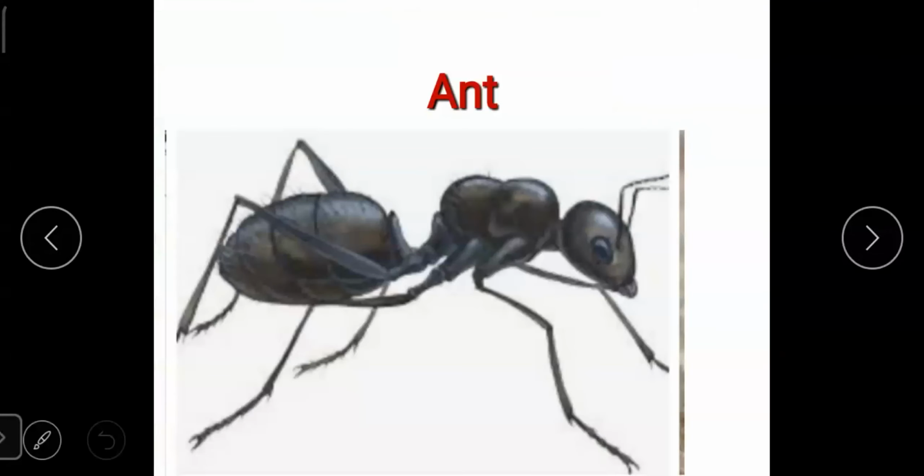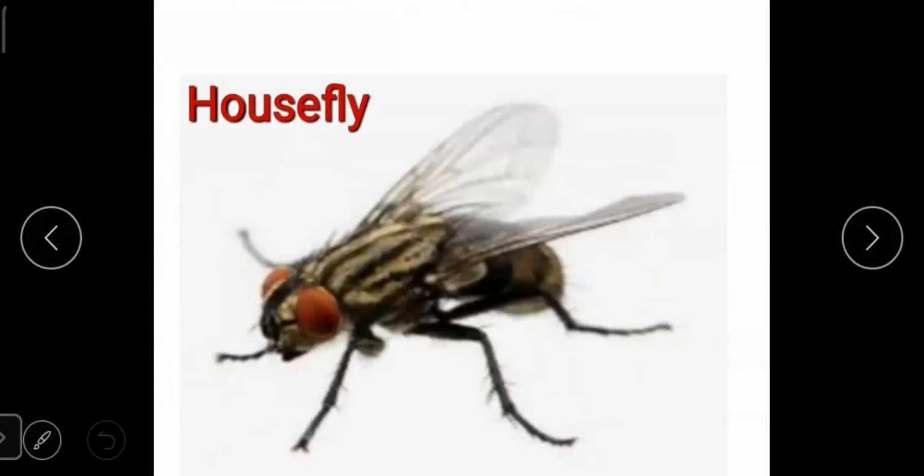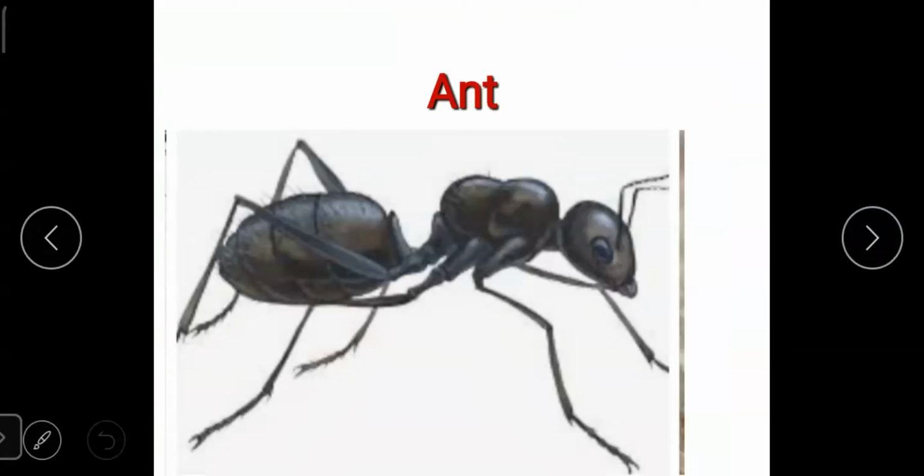Now we will learn something about insects. Insects also can be seen on a jungle safari, students. The name of this insect is ant. Ant lives everywhere. We can see ant hills also somewhere, isn't it? So whenever an ant bites us, our skin becomes red and it pains also.